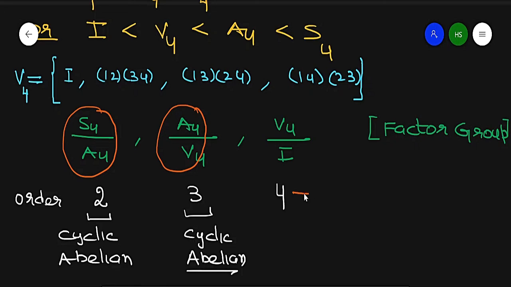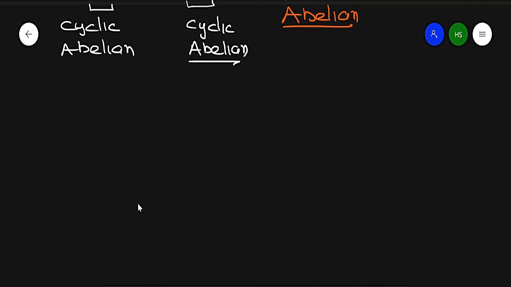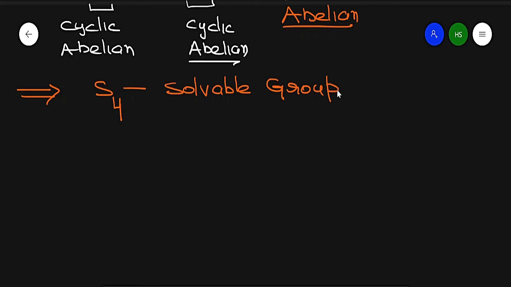Now what is 4? 4 is 2 raised to power 2, meaning a prime raised to power 2. So every group of order p raised to power 2 is again abelian. If it is abelian, so all factor groups of this subnormal series are abelian, then it means S4 is a solvable group. So which proves our result.